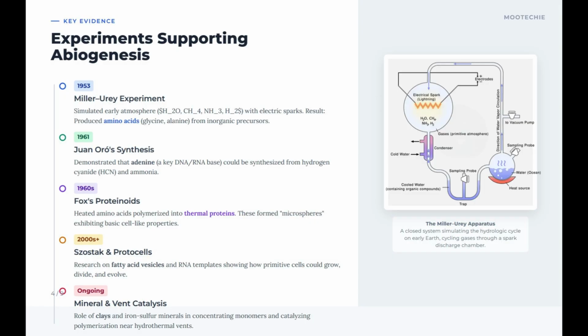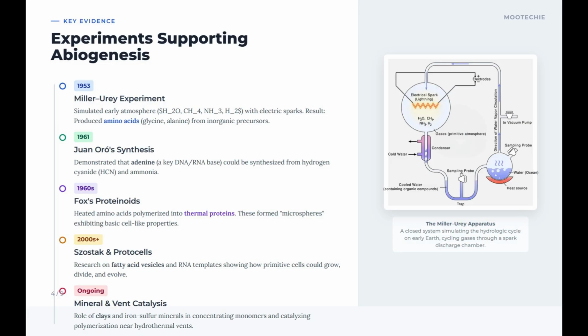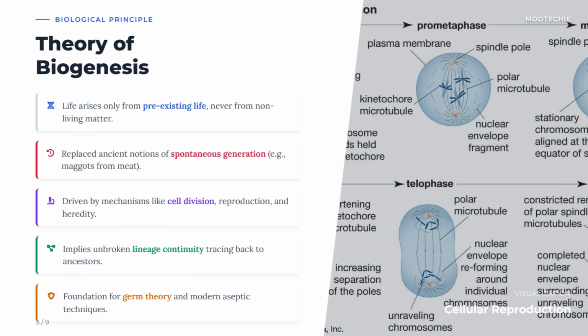Now, let's turn to the other major theory which governs life as we see it today. Theory of biogenesis. This is the principle that life comes only from existing life. Life arises only from pre-existing living organisms' reproduction. This is a fundamental law of biology we observe every day. Cells divide, animals reproduce, but new life doesn't spontaneously generate from dirt or air. Replaced ancient notions of spontaneous generation like maggots from meat.